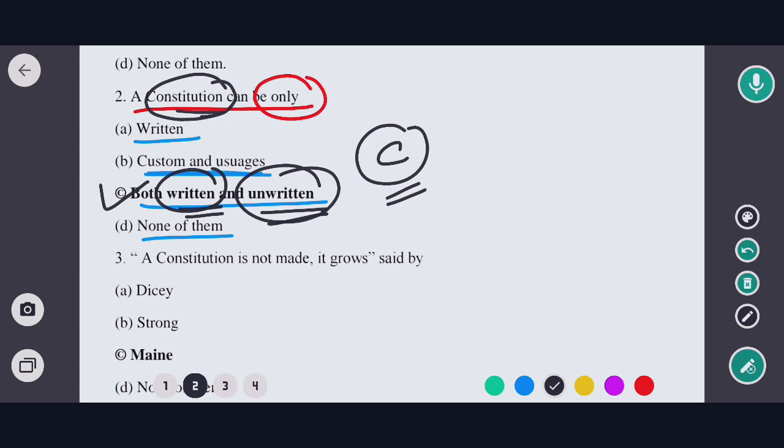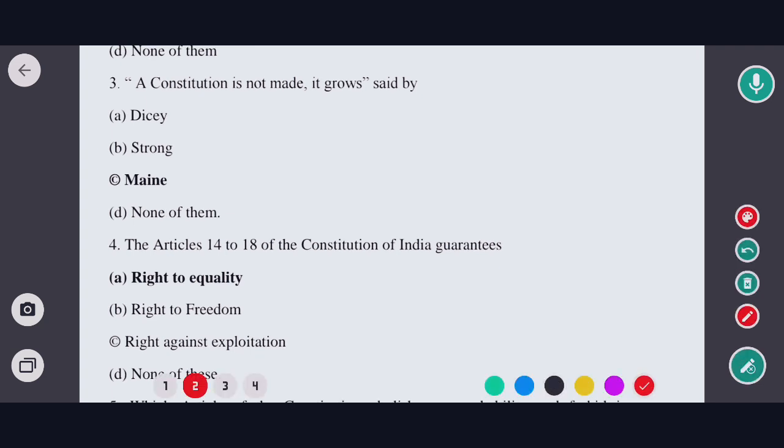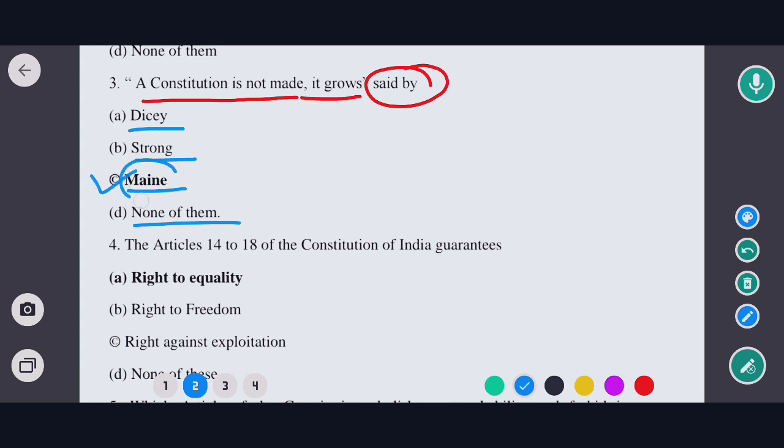Okay, so now moving to next question. Next question is about, a constitution is not made, it grows. By whom? So the options are Dicey, Strong, Maine, and none of the above. So the correct option would be option C, that means Maine. A constitution is not made, it grows. It's said by Maine. So the correct option would be option C.